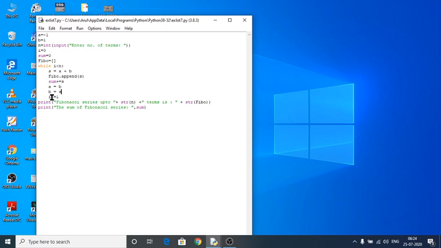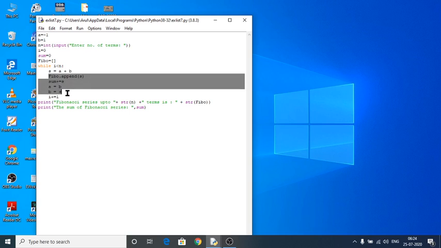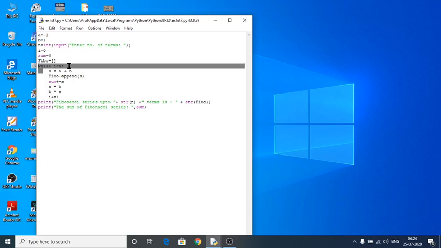Again i is equal to i plus 1, because i value is 0, this becomes 0 plus 1 which is 1. So see here, we have to come back here, the condition is still true, because a value is 1, b value is 0, 0 plus 1 becomes 1. So again s value is 1. Like that these statements will execute again and again till this condition becomes false. Once this condition becomes false, it will come out of the loop.